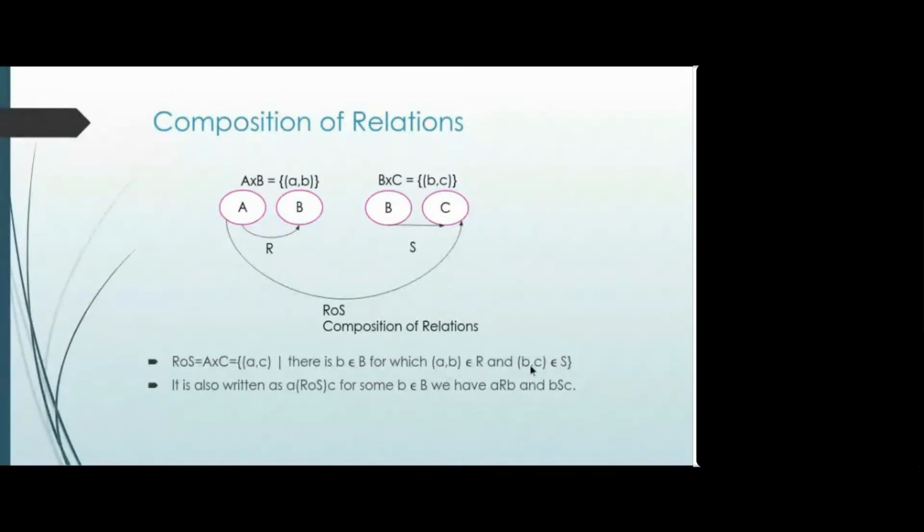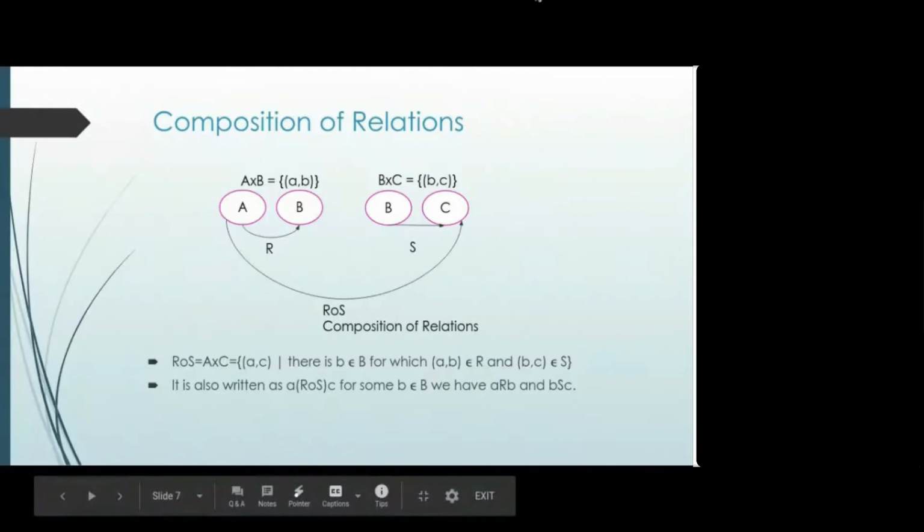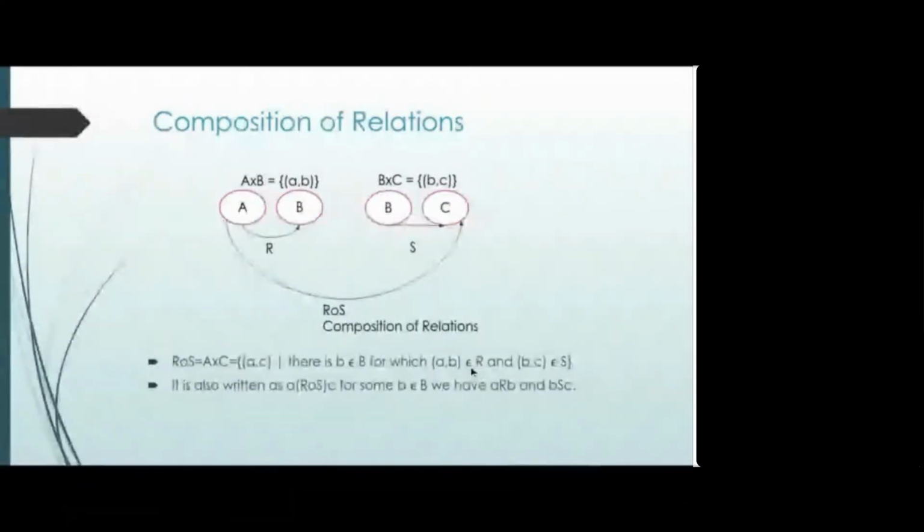This terminology, the transitive property of this relation, is there in Warshall's algorithm also. So just understand this properly, and if you haven't understood it, ask me, I'll explain it again, because we will be using this terminology in this unit to find the transitive closure using Warshall's algorithm. So there is some B for which AB is there and BC is there. This we have to keep in mind.